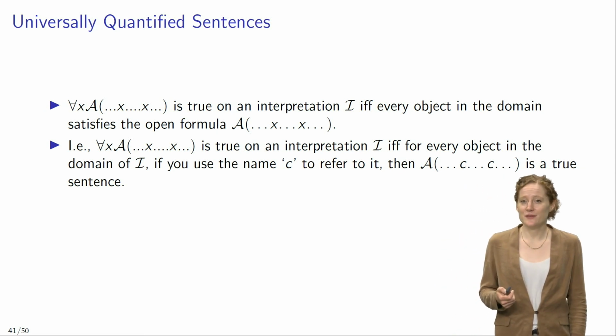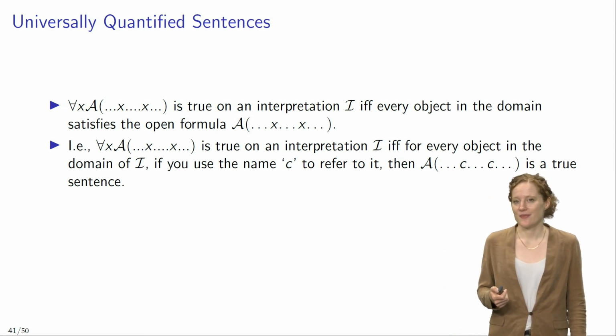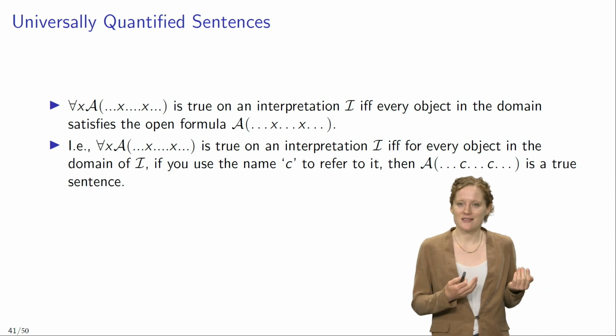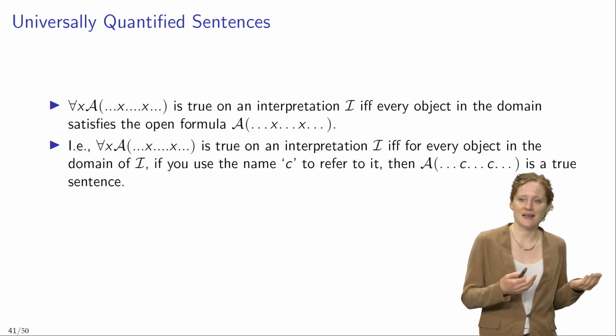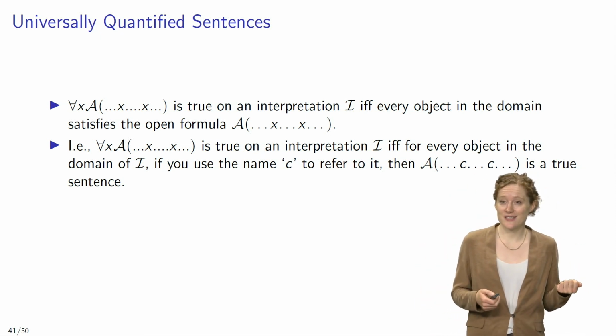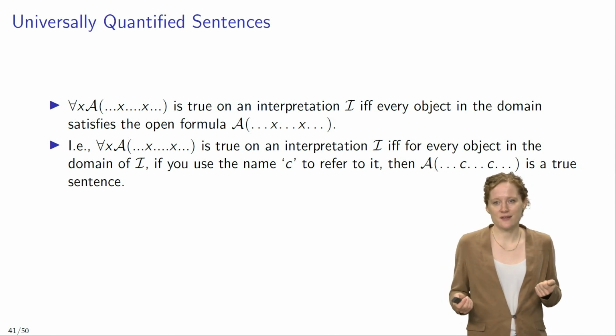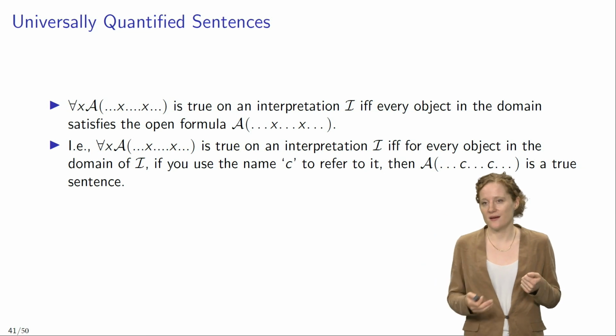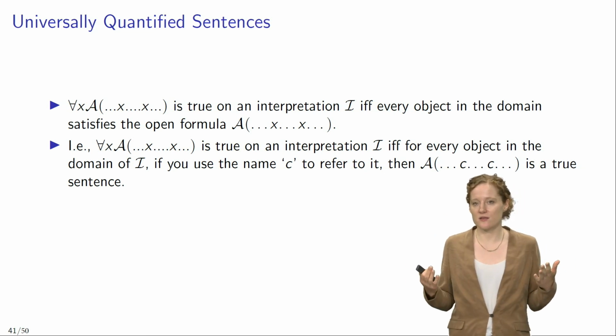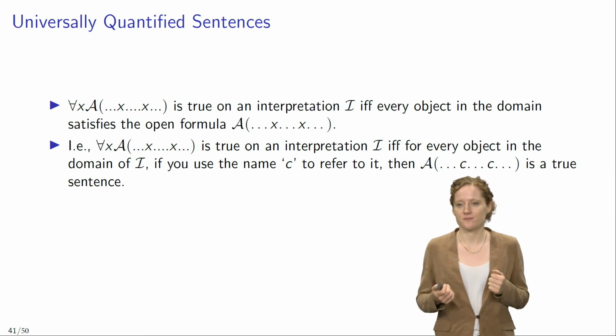Now what about universally quantified sentences? The universally quantified sentence for all x, Ax, is true on an interpretation I, if and only if every object in the domain satisfies the open formula Ax that appears in the scope of the quantifier.